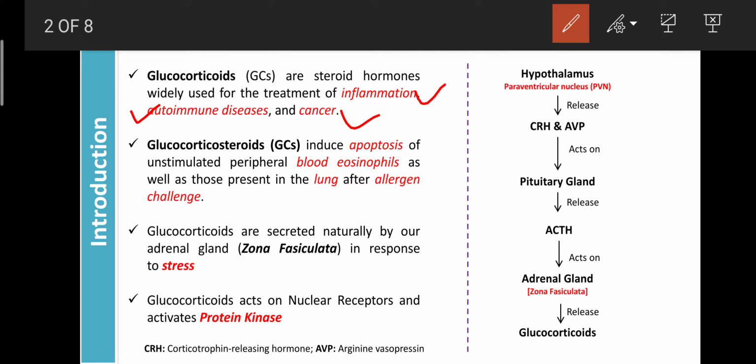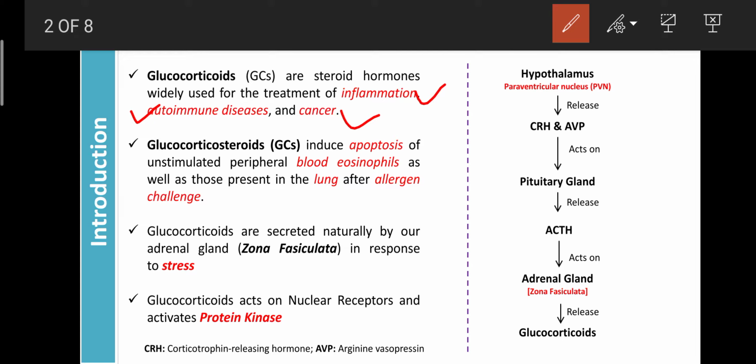That's why it is the strongest drug commonly used for the treatment of any kind of inflammation, as well as autoimmune diseases like asthma or rheumatoid arthritis. These are all autoimmune diseases, so they are also treated with the help of glucocorticoids. The same glucocorticoids can inhibit cell signaling in cancer cells. That's why it helps prevent further multiplication of cancer cells by inhibiting cell signaling, and glucocorticoids are also used in the treatment of cancer.